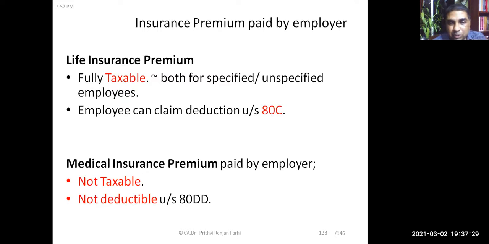In case medical insurance premium is paid by the employer, this is not taxable, but it is not deductible under Section 80D. 80D means medical insurance premium paid, so that deduction will not be available. But it is not taxable when the employer is paying the medical insurance premium. Life insurance premium paid is fully taxable and deduction is available. Medical insurance premium is not taxable and deduction is not available. Okay, so this is the difference between these two.